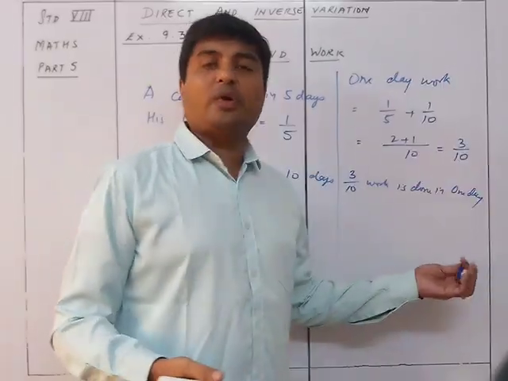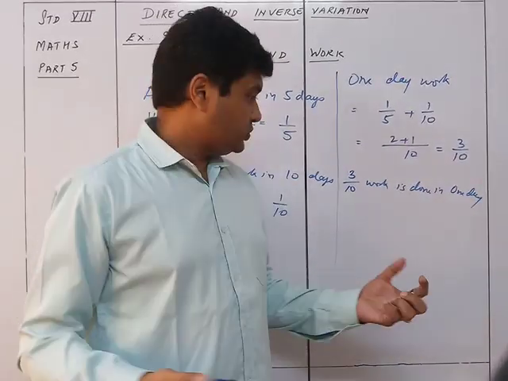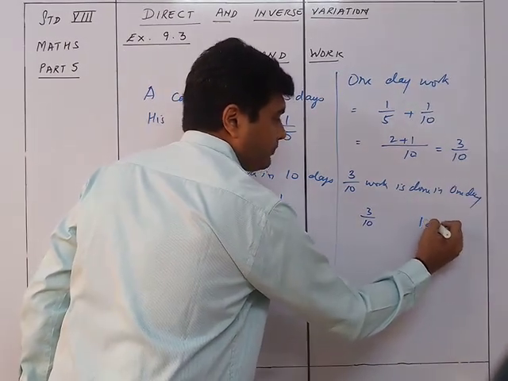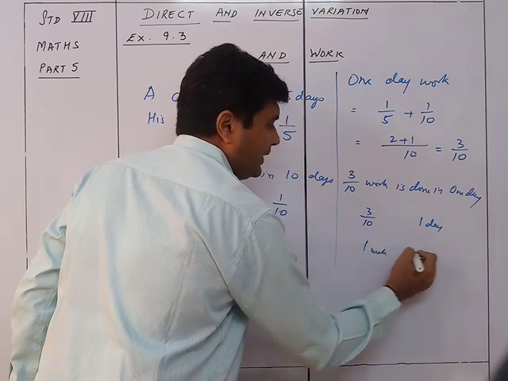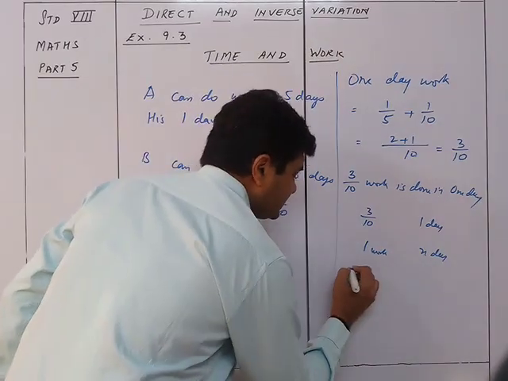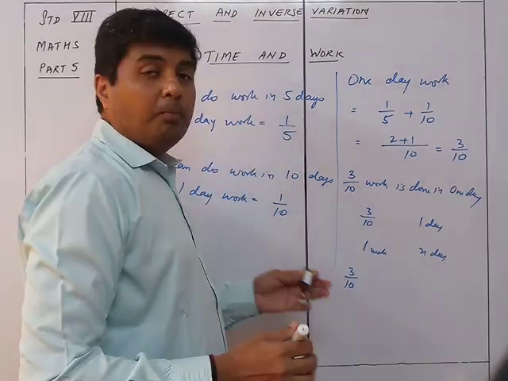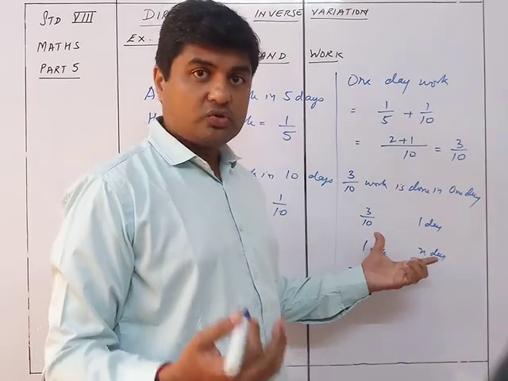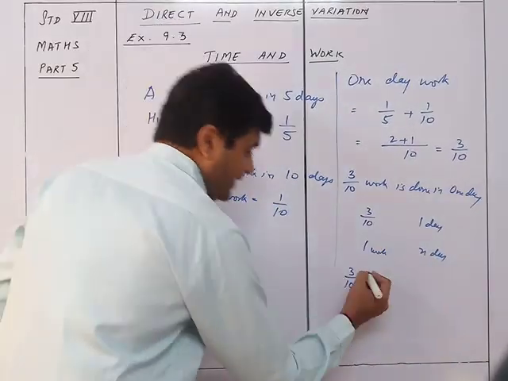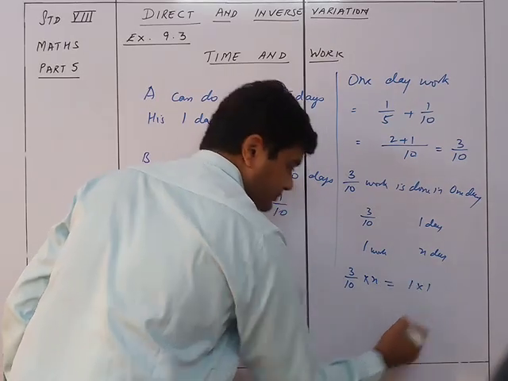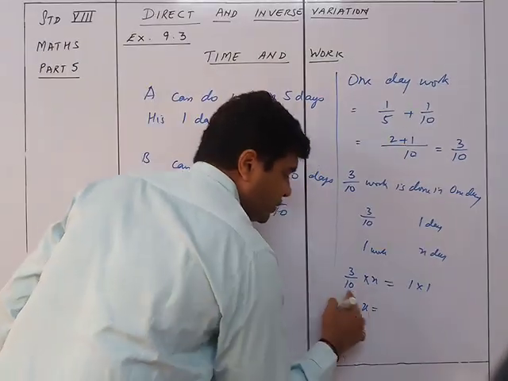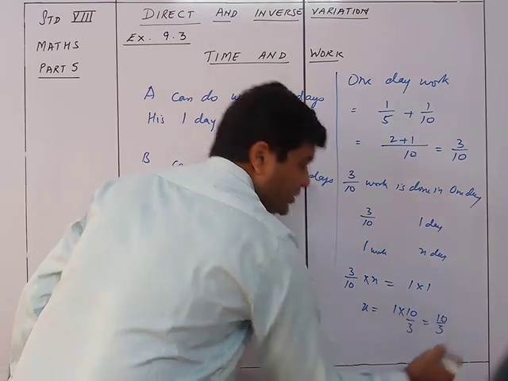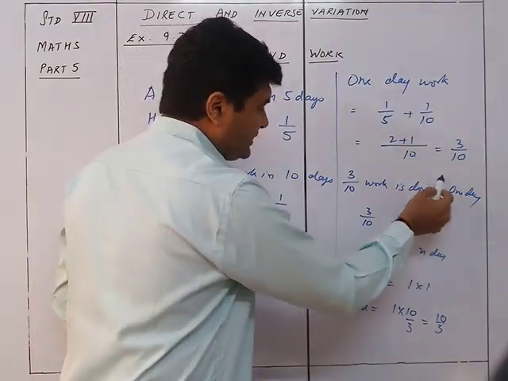So how many days will it require to complete one work? It is this way: 3 upon 10 in one day. So one work in X days. More the work, more the number of days; lesser the work, lesser the number of days. So it is direct variation: 3 upon 10 into X is equal to 1 into 1. So what will be X? X will be the reciprocal, so it will be 1 into 10 upon 3, which equals 10 upon 3. Now you need not do this part at all.